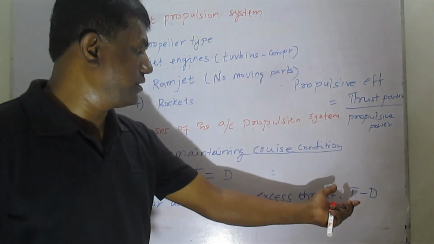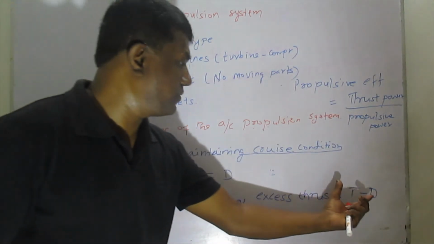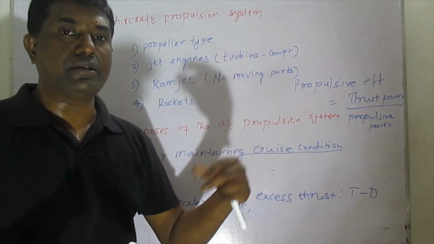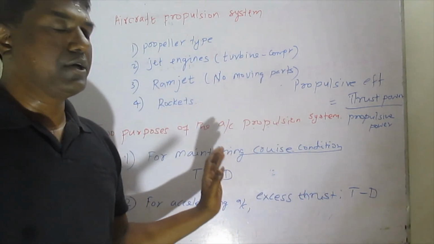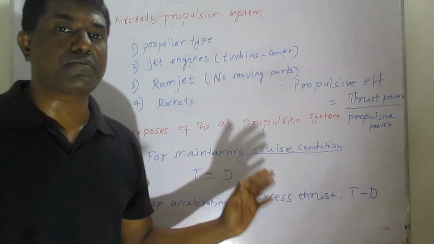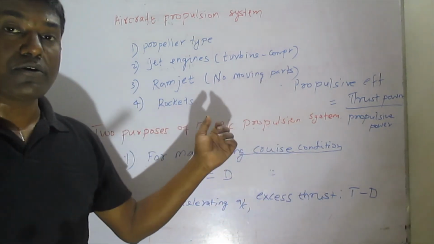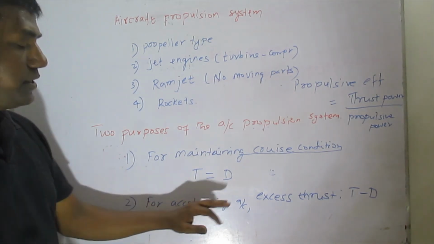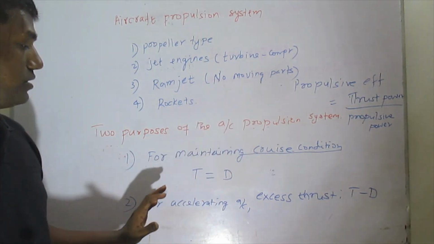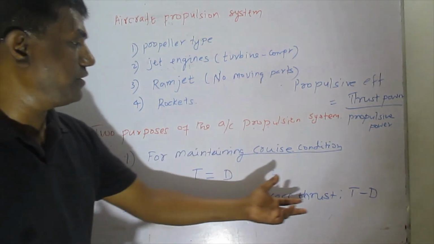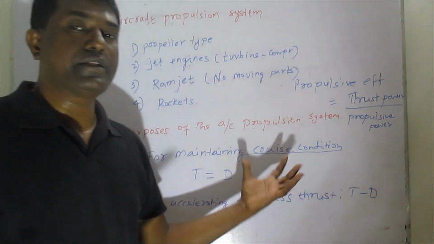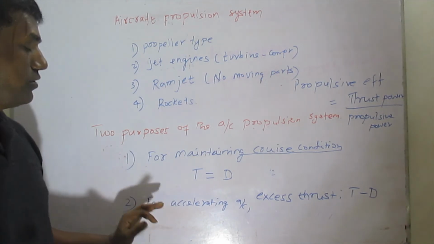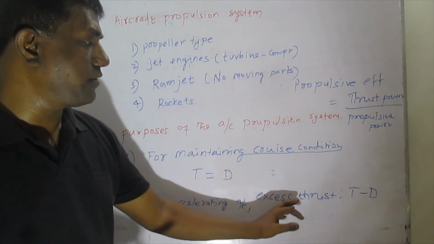If the difference in quantity is smaller, then the acceleration also will be smaller. In the case of a fighter aircraft or military aircraft, if you want to perform different operations, then acceleration is very, very important. If you have a very small difference, then different maneuvering operations may not be possible. So we have to keep that in mind.